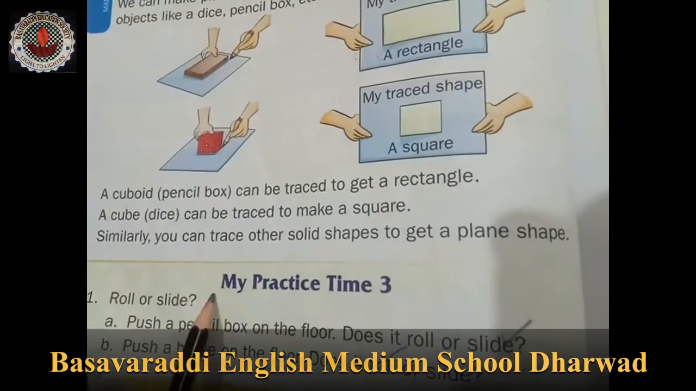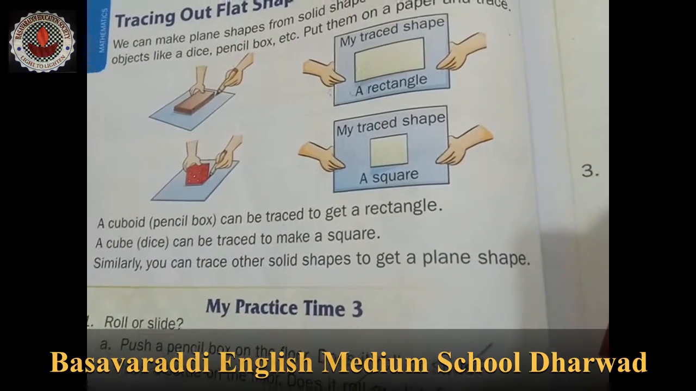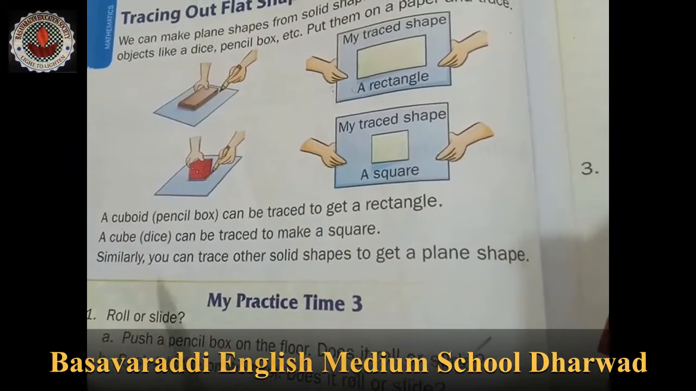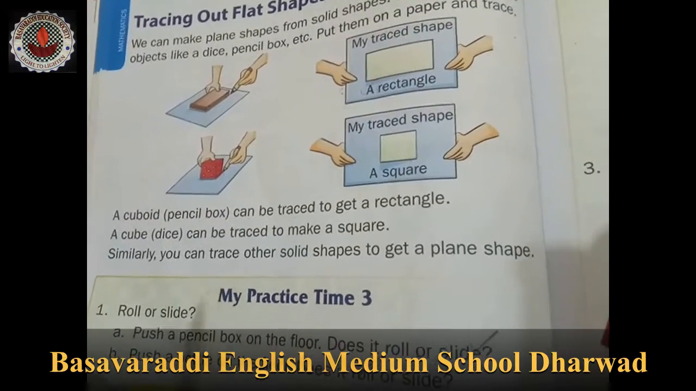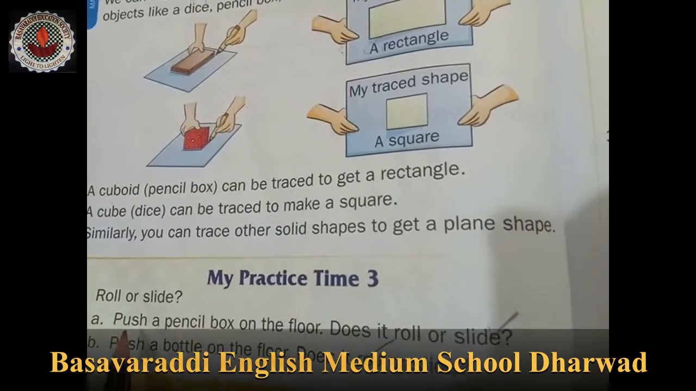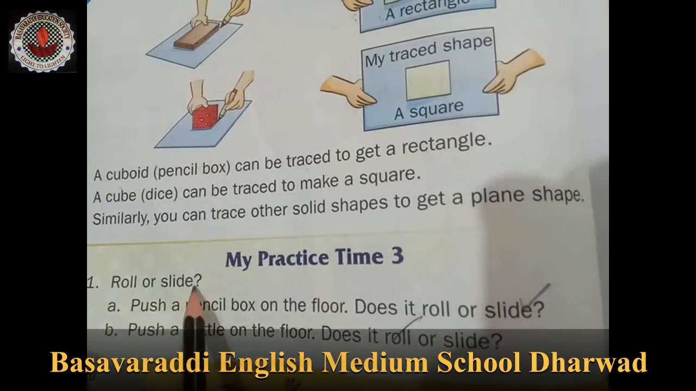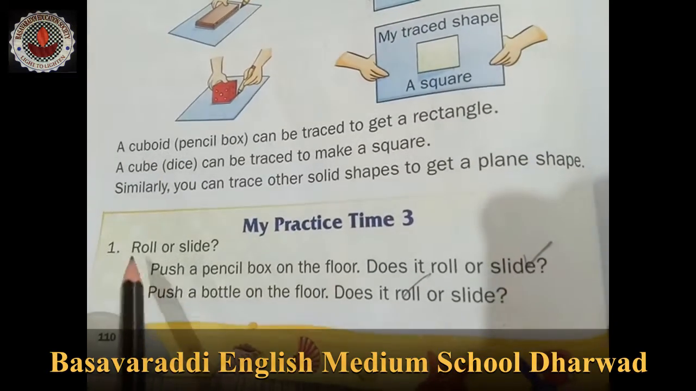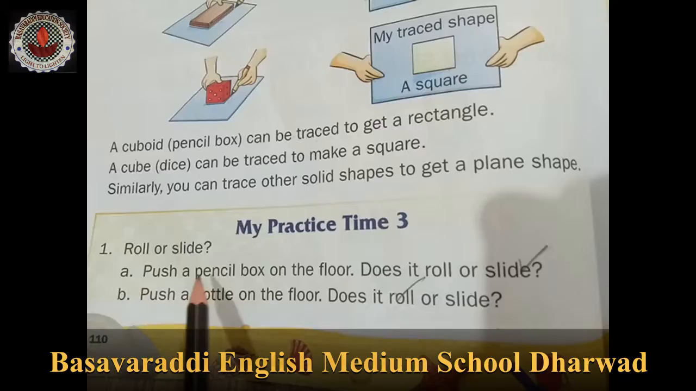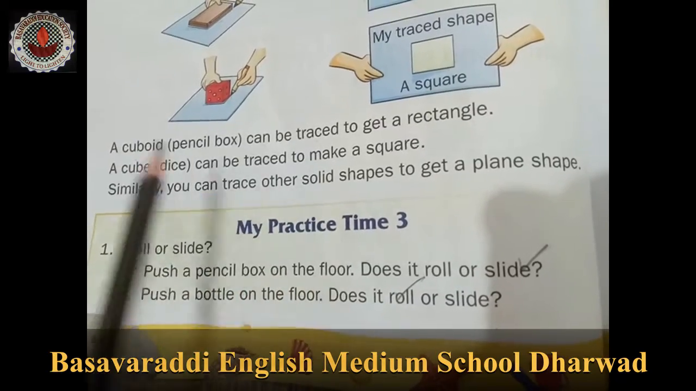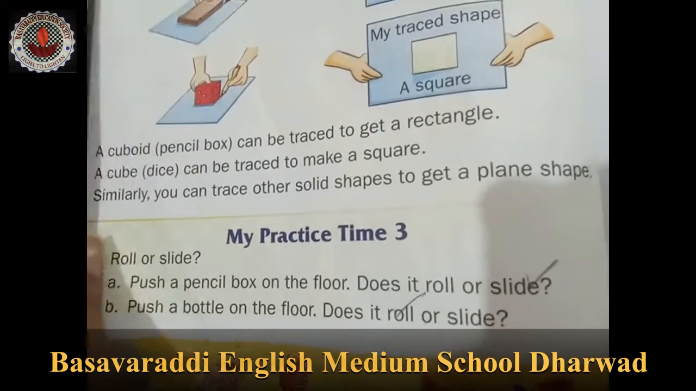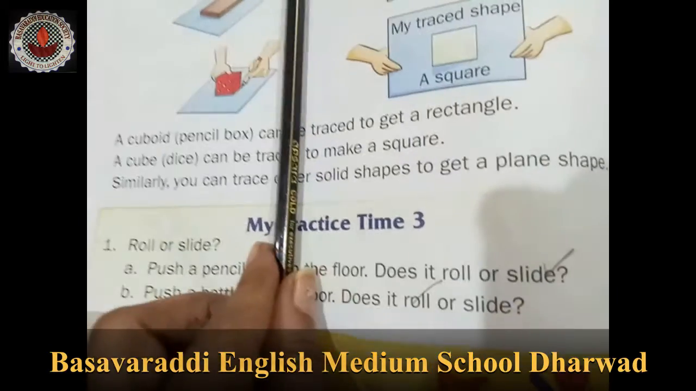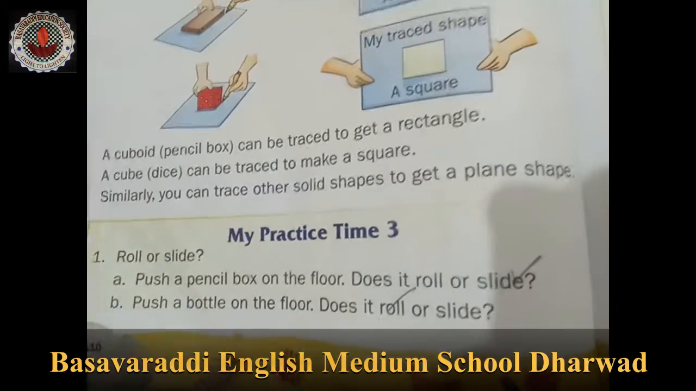Okay, now any solid shape you take and trace on paper, you get a plane shape. So, my practice time 3, roll or slide. You have to tell whether it is rolling or sliding. Push the pencil box on the floor. What happens? It slides. It is not rolling.